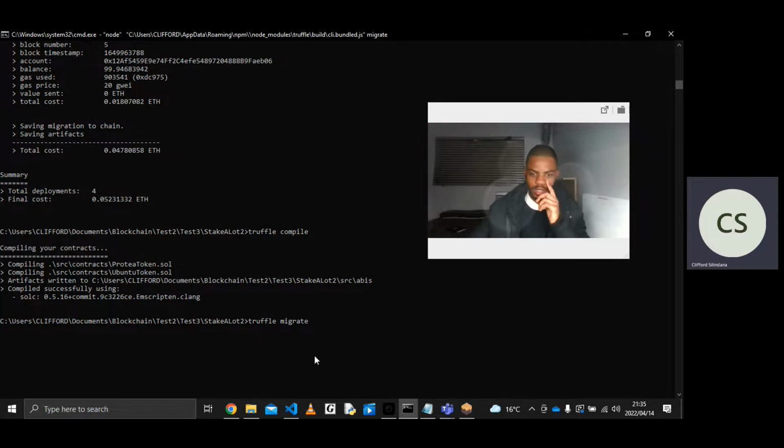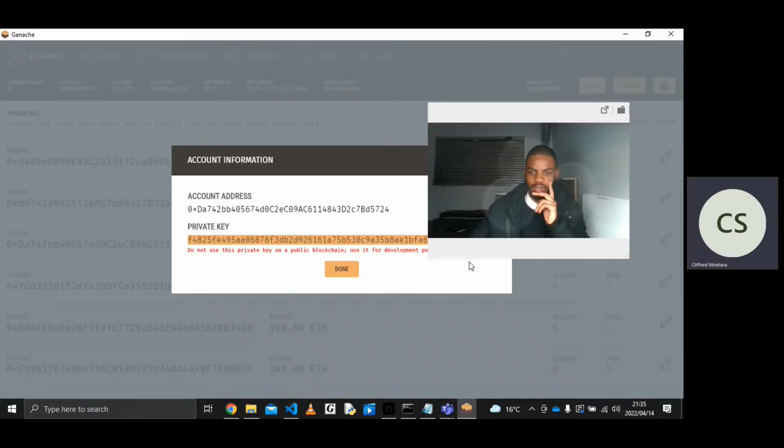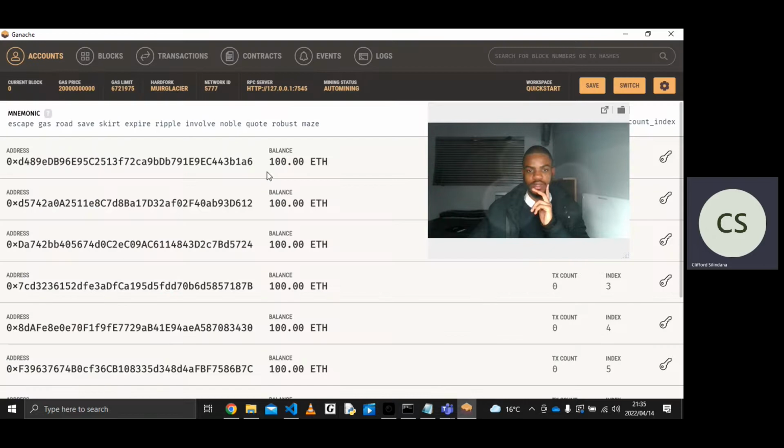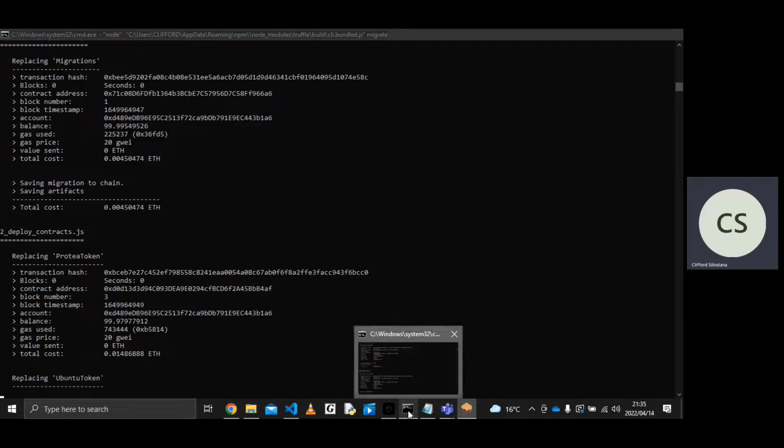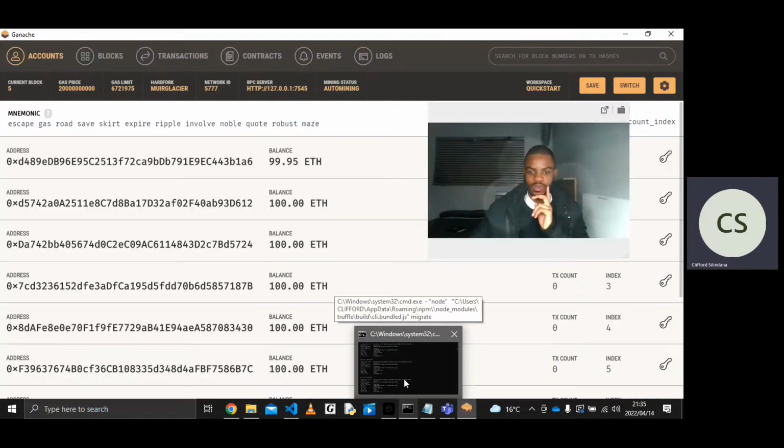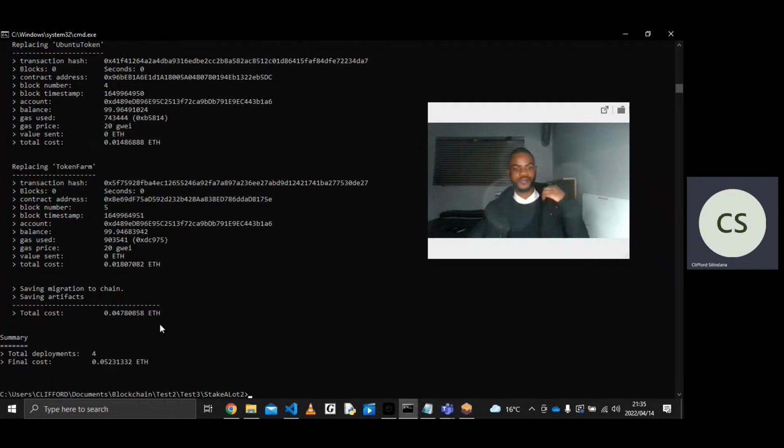Just gonna do that. Before that finishes, I just wanna quickly show something. Please note the 100 ETH on the first account, and then we'll see what happens after our contracts are deploying. So our contracts are deploying here. Here's a summary of the command. We're having a total of 4 deployments, and this is the cost here.